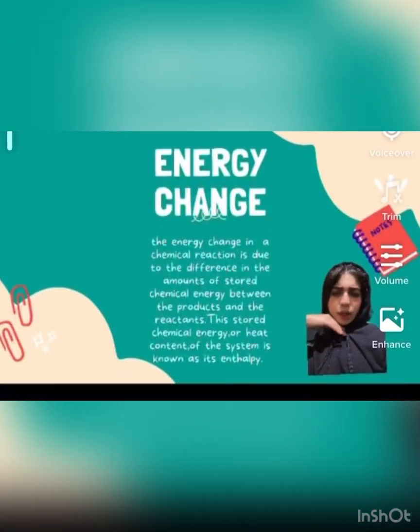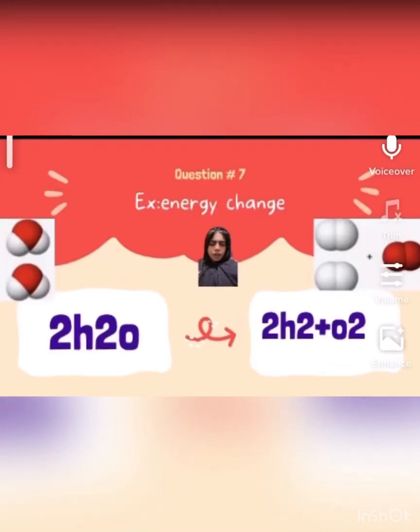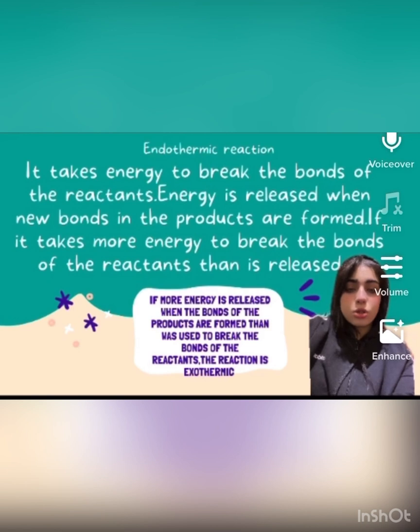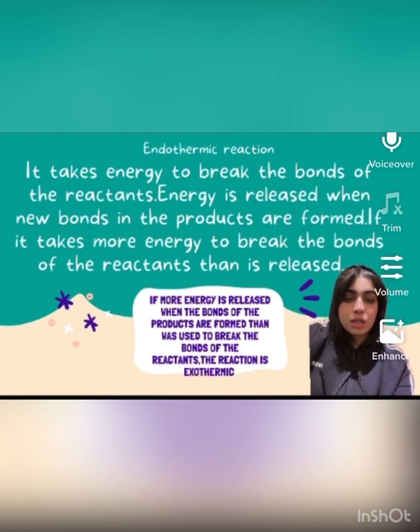Now, what is meant by an energy change? The energy change in a chemical reaction is due to the difference in the amount of stored chemical energy between the products and the reactants, and this stored chemical energy of the system is known as its enthalpy. And here is a small example of energy change, as you see here. The endothermic reaction takes energy to break the bonds of the reactants. Energy is released when new bonds in the products are formed. It takes more energy to break the bonds of the reactants than is released.